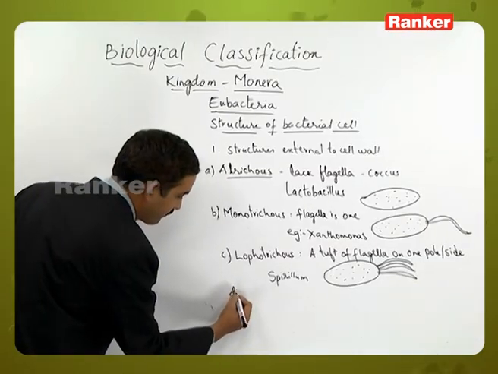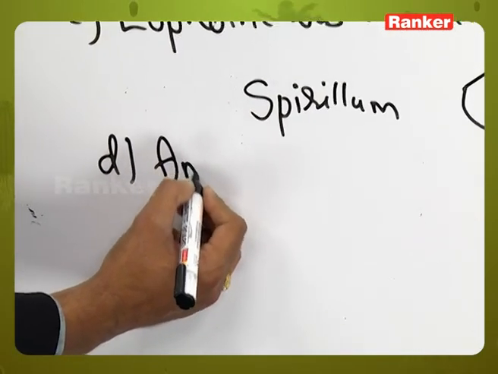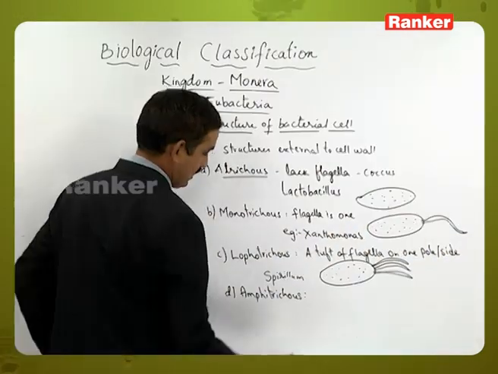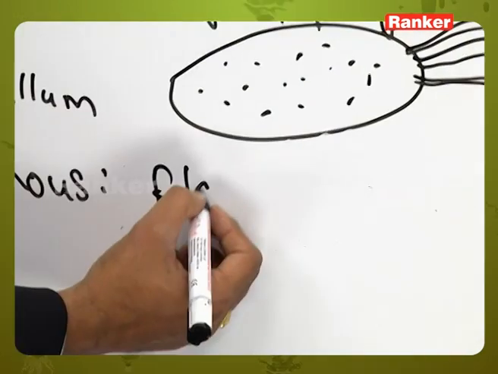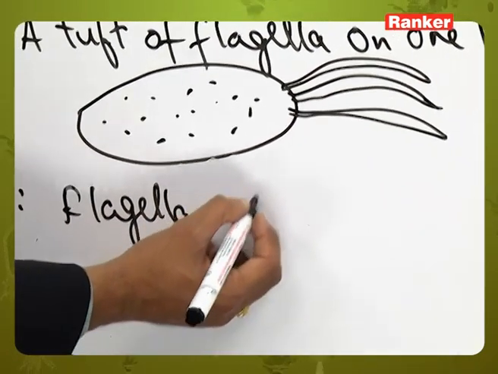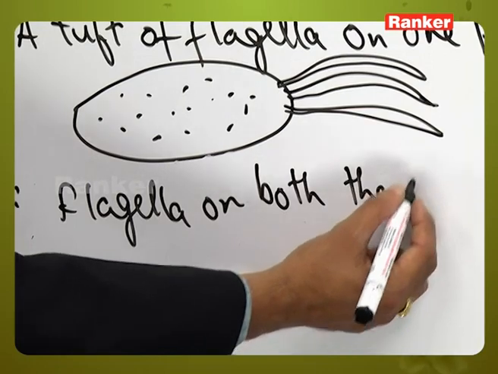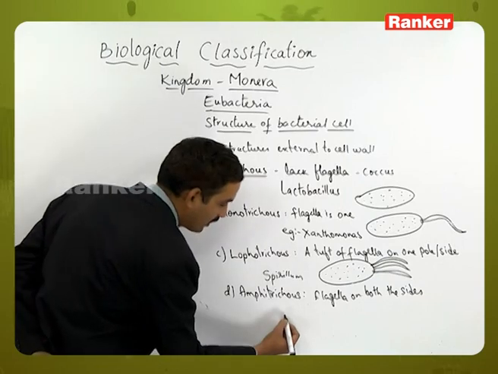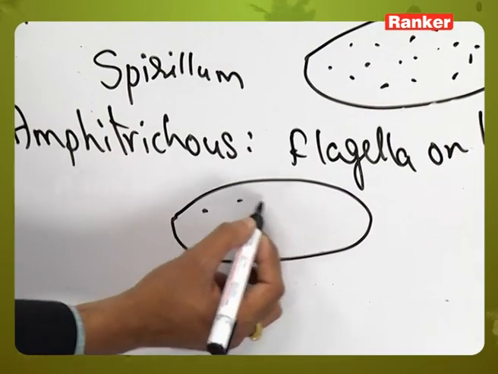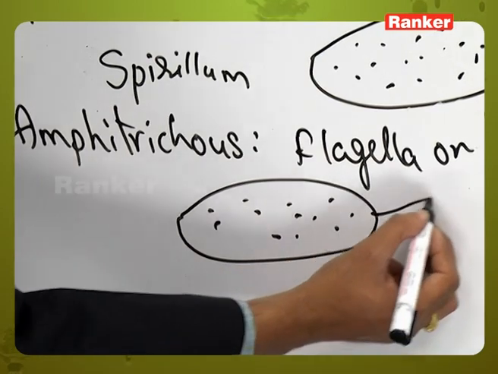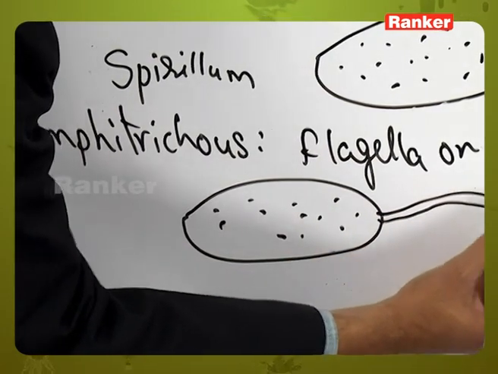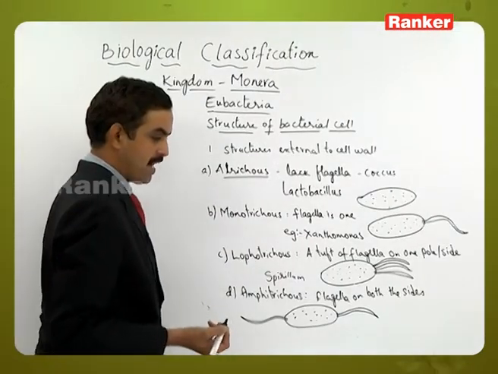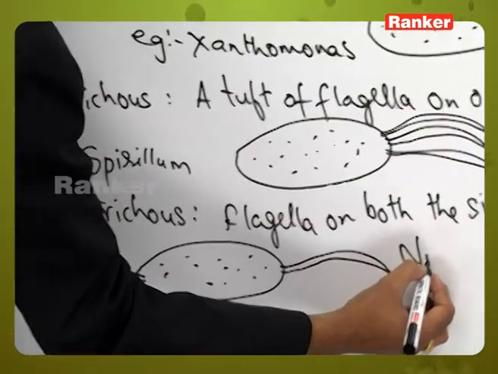The fourth one is Amphitrichous. Here in Amphitrichous, the flagella are present on both sides or both poles. This type of bacteria with flagella at both ends are called Amphitrichous. In this diagrammatic representation, we can see the flagella on both surfaces. So Amphitrichous can be seen in Nitrosomonas.